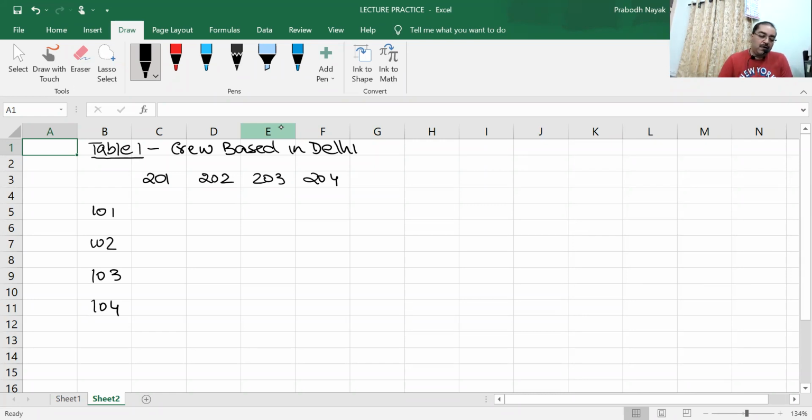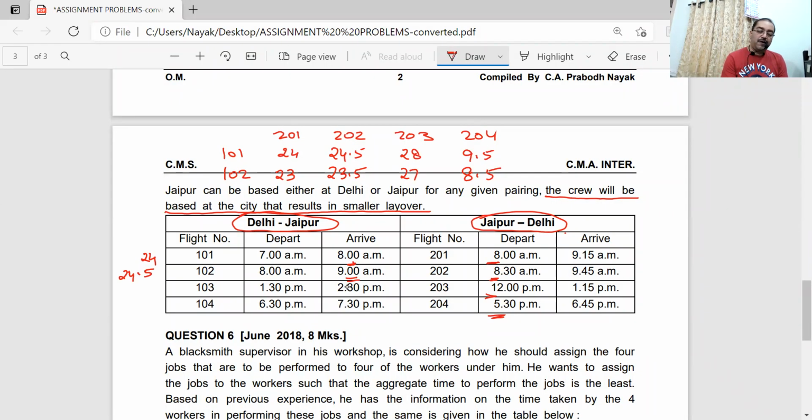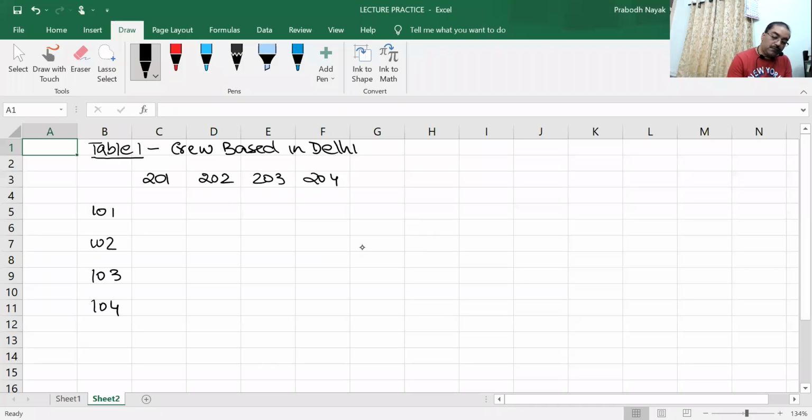So what did he say? He said that if the pilot arrives at 8 o'clock at Jaipur, he can take the flight. I've done this working for you. First one I've done: 24, 24.5, 28 and 9.5. I suppose all of you are having the problem sheet now with you, so I need not go back again and again. Have you downloaded?